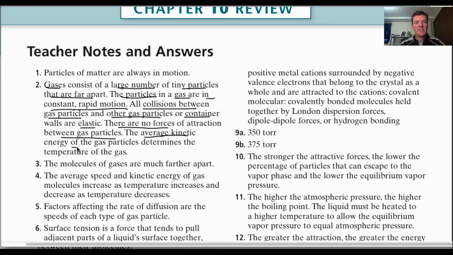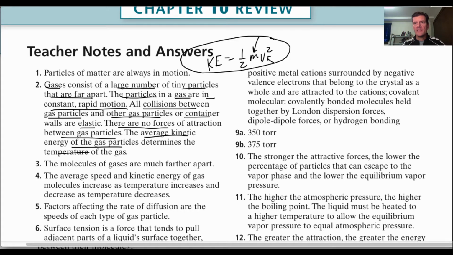And then the average kinetic energy of the gas particles determines the temperature. The temperature is measuring the average, not the individual of every particle. Those can vary, but the average overall kinetic energy. And remember that kinetic energy is measured by taking 1/2 times the mass times the velocity squared. So lighter particles at the same temperature as heavier particles will be traveling faster. Lighter particles at the same temperature as heavier particles have to travel faster in order to get the same kinetic energy as the heavier particles. Okay?